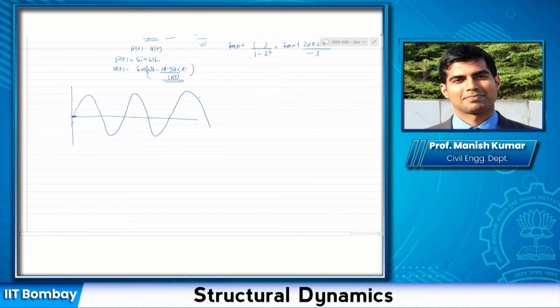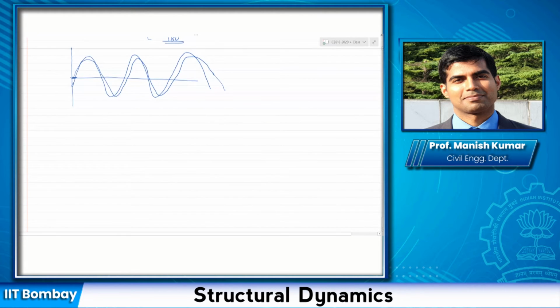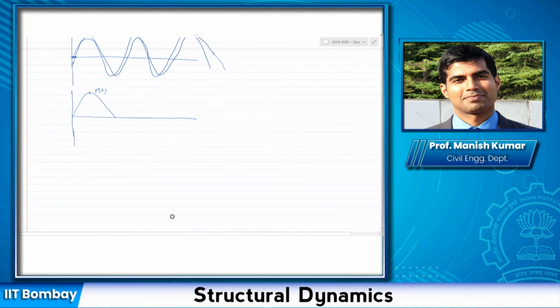Okay, not by much. However, in the second case, it is lagging behind 90 degree. 90 degree means what? It means when this PT goes to basically its maximum value, your UT would be 0, and vice versa. This is what it means. So here again it is 0, then UT is maximum. That is what lagging behind means.